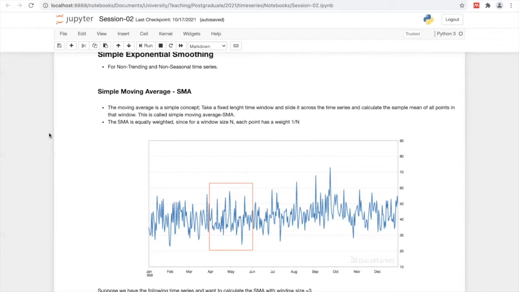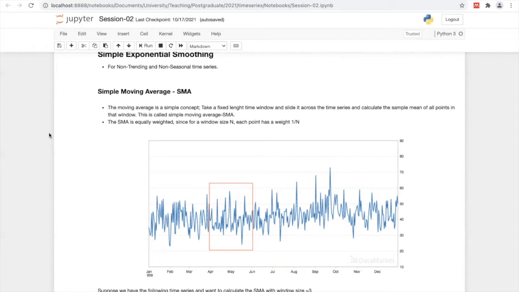So you select a fixed length time window. That is the keyword that you want to keep in mind. Then you slide it across the time series and calculate the sample mean of all points in that window.